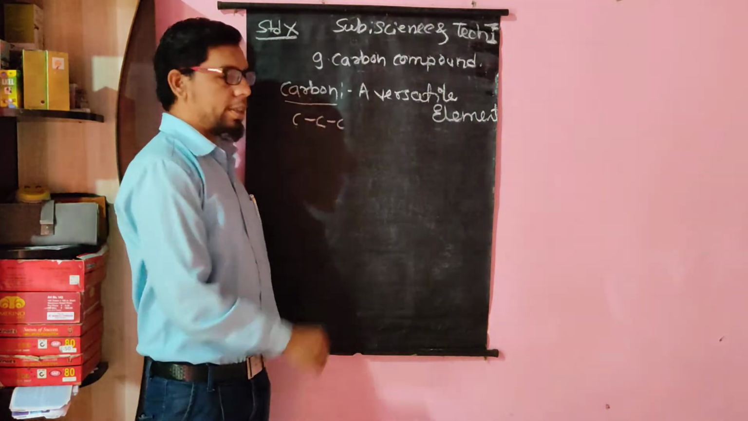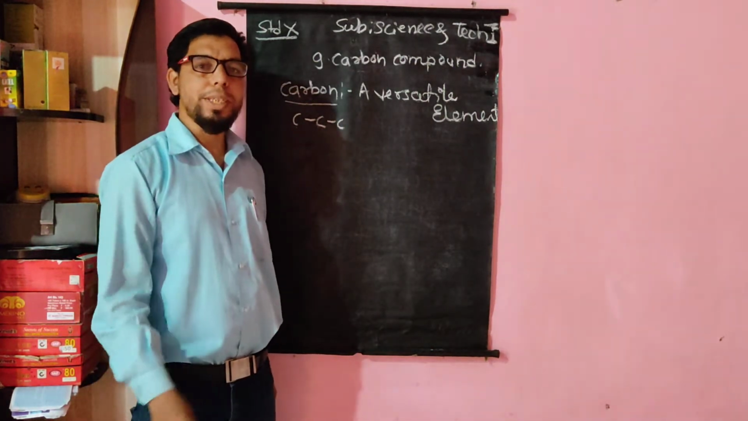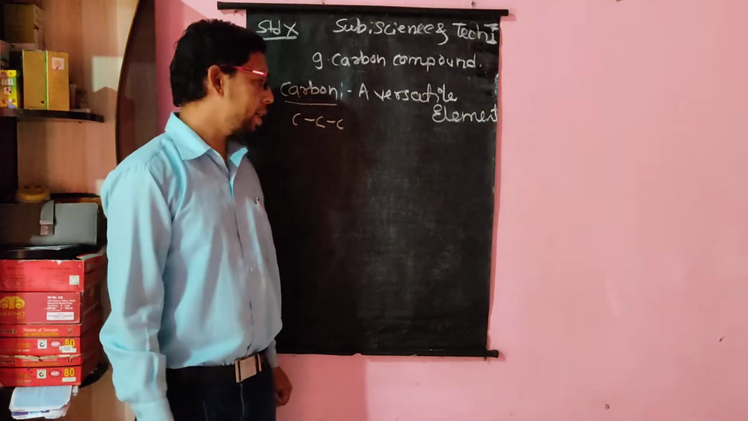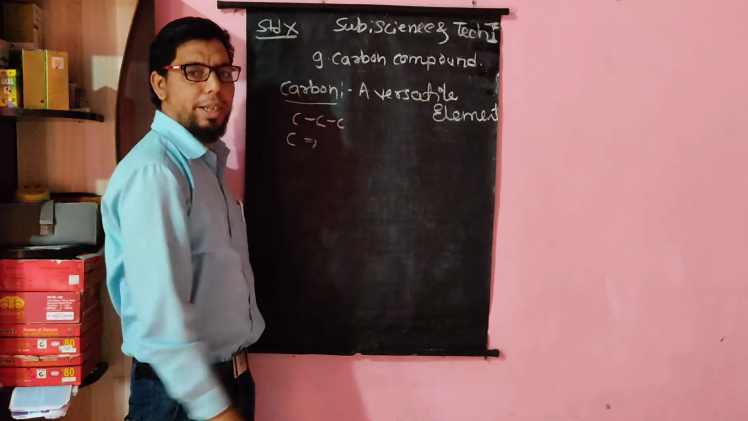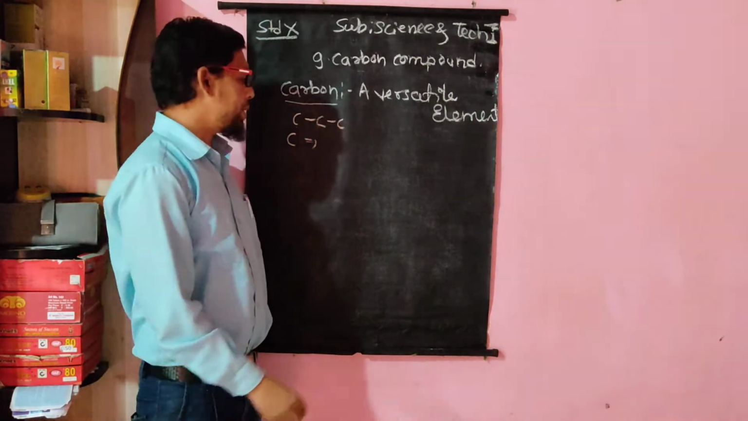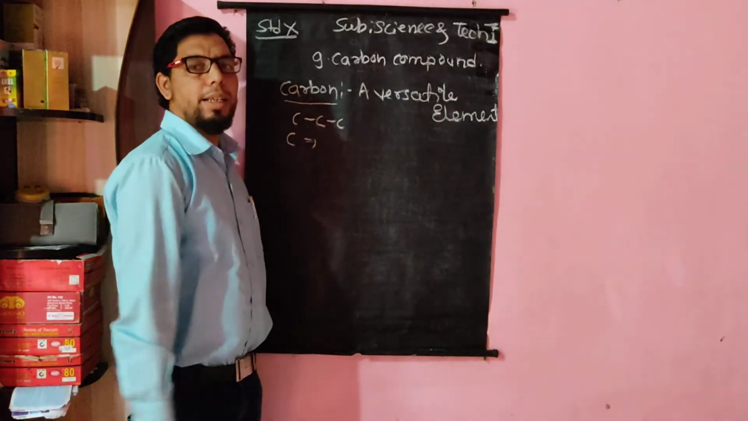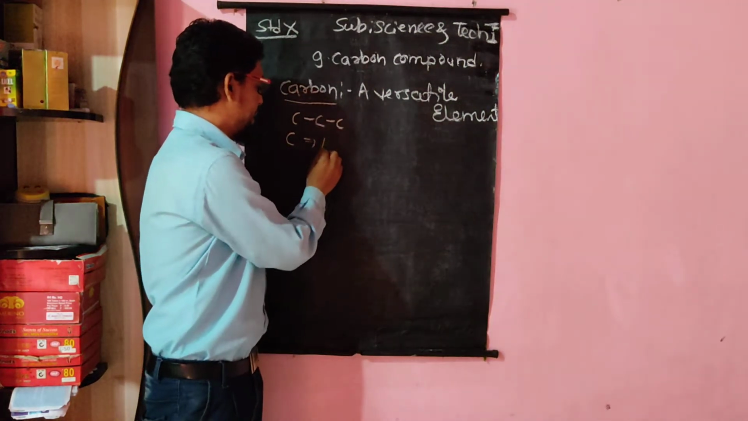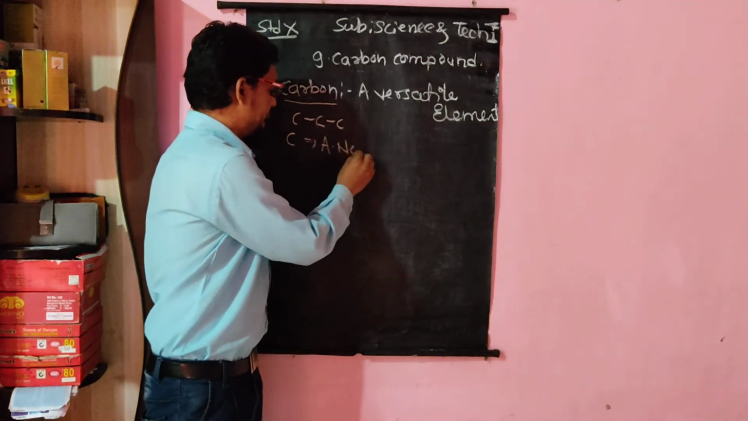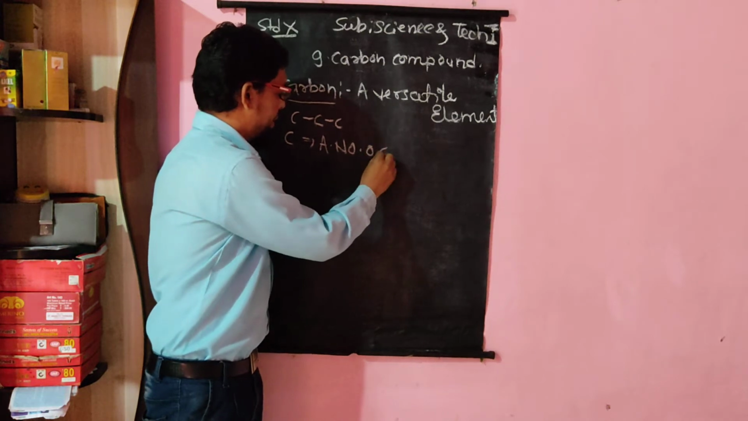Now let us go for some basic information about carbon. The basic information is that carbon is non-metal in nature. Again, its atomic number is 6. The atomic number of carbon is 6.